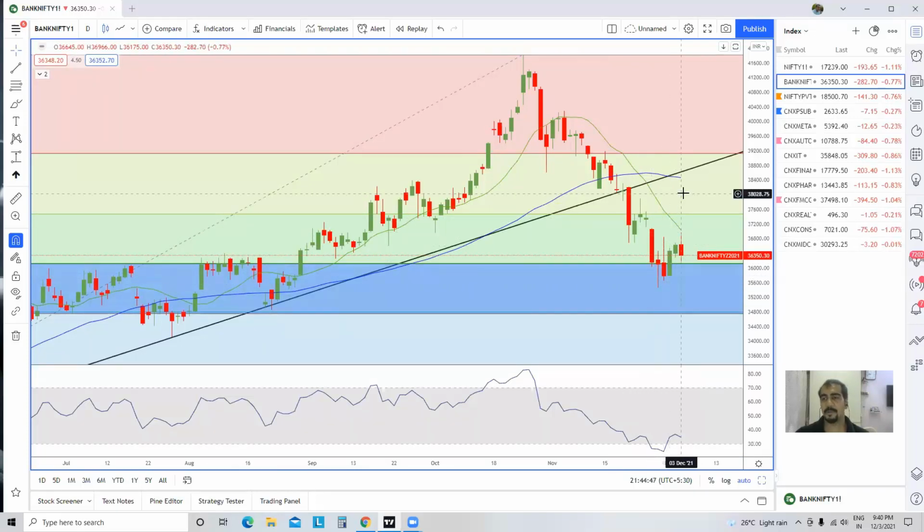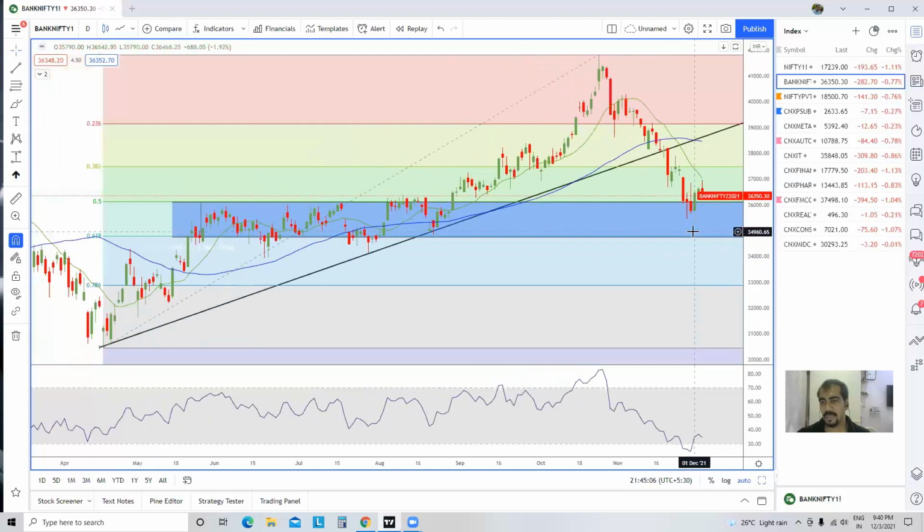Even if the market bounces back on Monday, what will you do? Because the trend is flat. If the trend was up, maybe somewhere over here you could have gone long and made money. But over here, you can see the trend is flat. So I don't think a lot of profitable trades will be coming in your trading setups. So you need to be very careful.